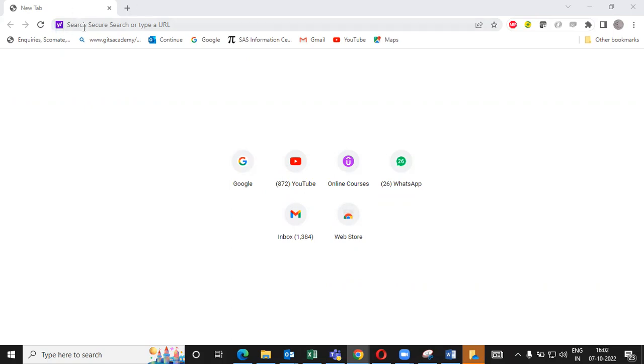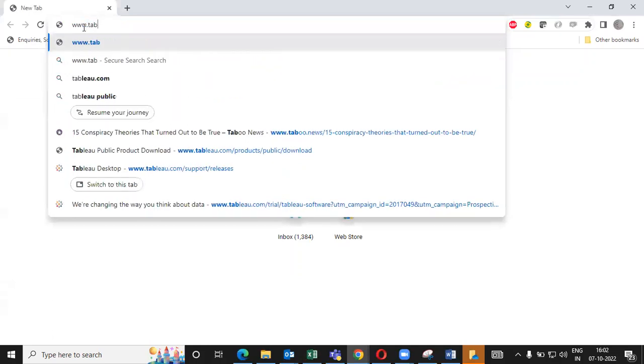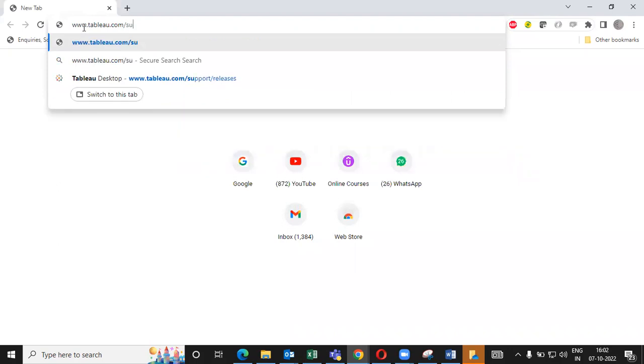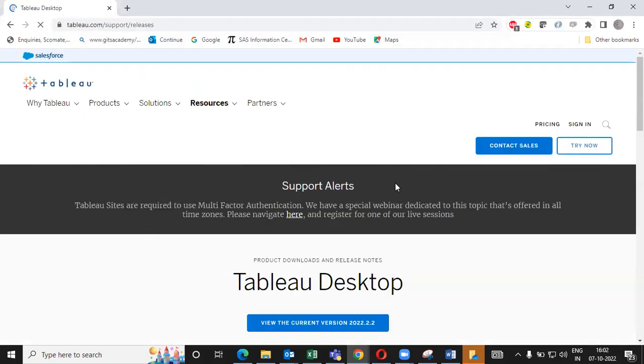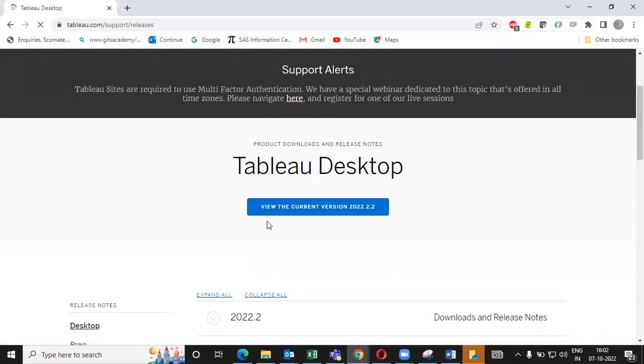So the website you need to follow is www.tableau.com/support/ you can go for release. So just follow this website. Once you go to this website, it will show you the Tableau Desktop, the latest version of Tableau Desktop. You can install this. It's already installed in my system, so I'm not going to install that.